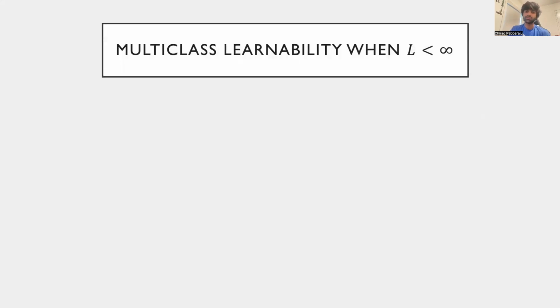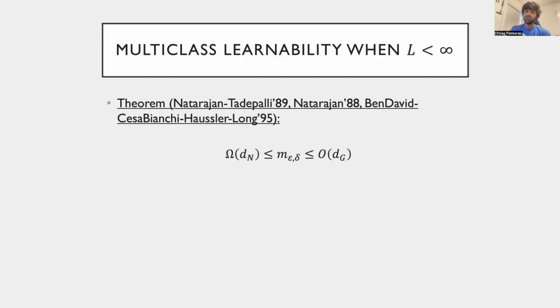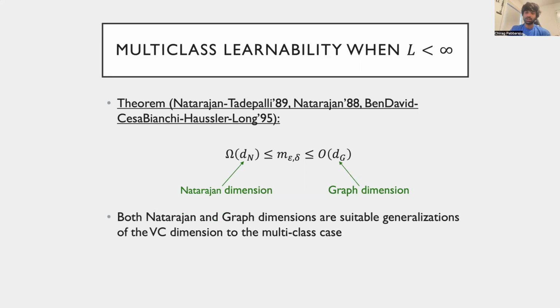Several candidate notions of complexity generalizing the VC dimension have been proposed in the literature towards this. When the number of labels L is finite, two particular notions, known as the Natarajan dimension and the graph dimension, become relevant. These dimensions were introduced in the works of Natarajan and Tadepalli. Each of these complexity parameters defines its own notion of shattering, and again, the size of the largest shattered set